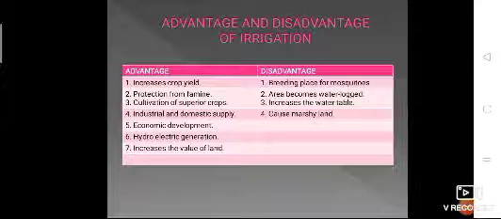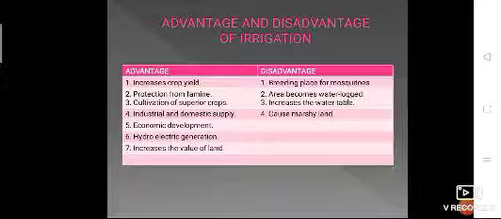But apart from many advantages, there are also disadvantages of irrigation. If the irrigation arrangement is not properly supervised or not properly arranged, then too much excess of irrigation can lead to breeding places for mosquitoes.